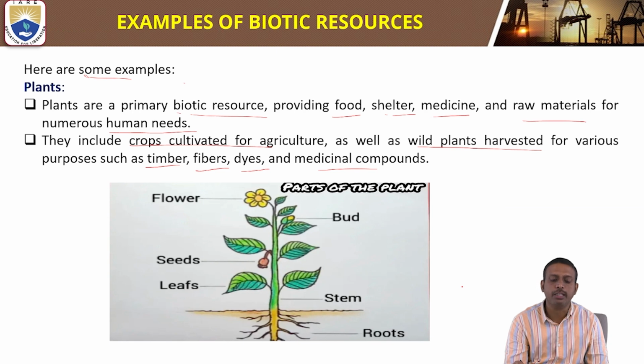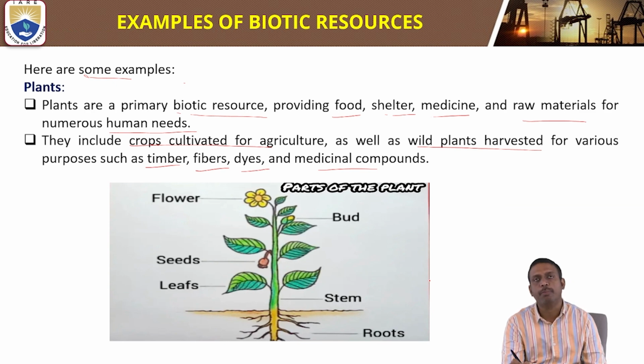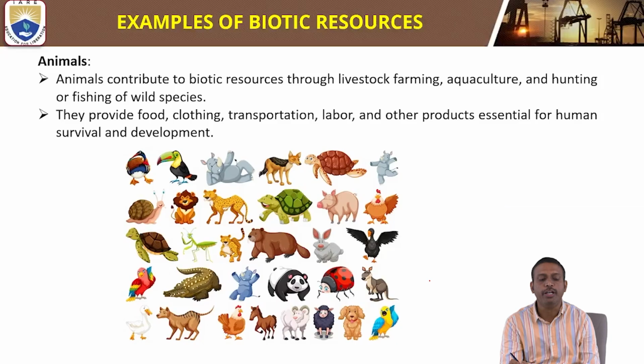The primary biotic resource is the plant, providing food, shelter, medicine, and raw materials for numerous human needs.